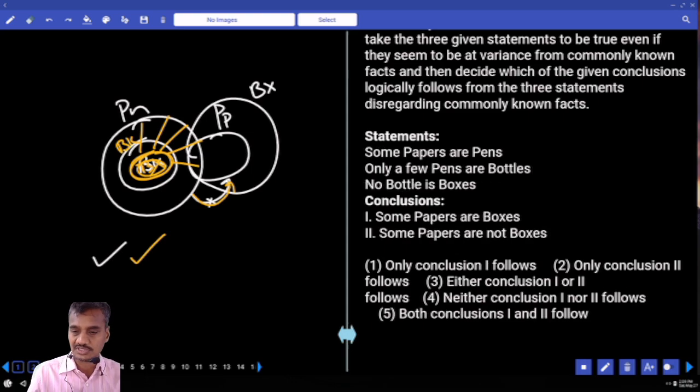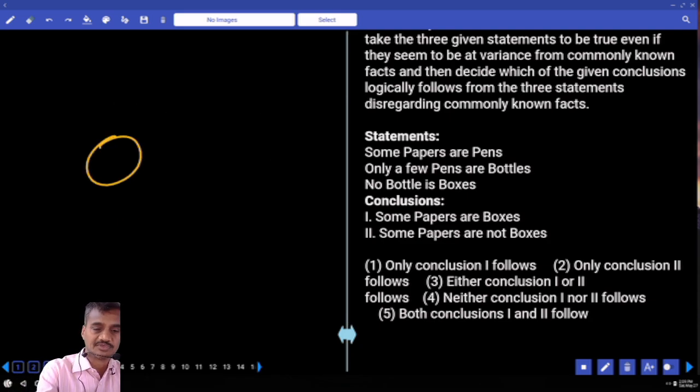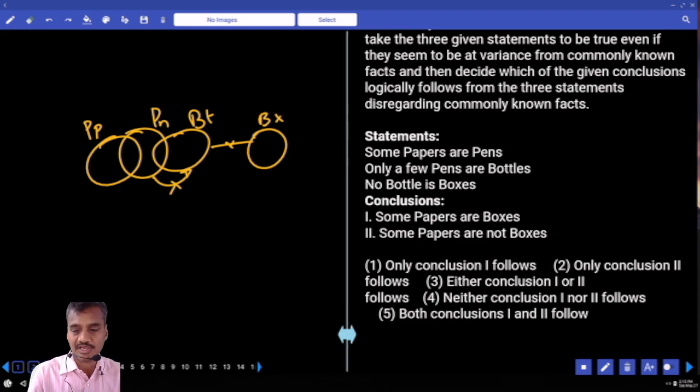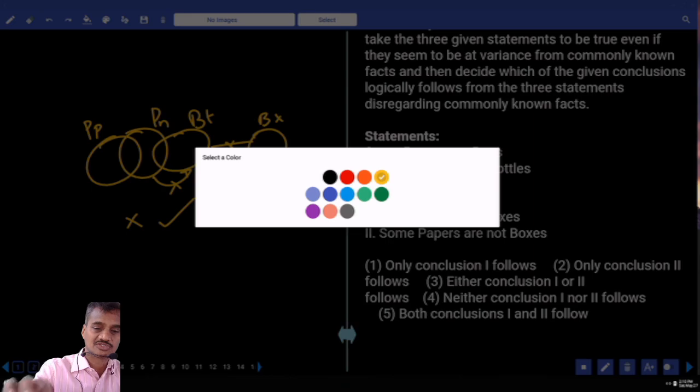Then coming to question number 2. Some papers are pens, and only a few pens are bottles. Only some pens are bottles but not all. And no bottle is box, no intersection between bottle and a box. The first one, some papers are boxes, that is false. And some papers are not boxes is definitely true, as some papers are not boxes is true.